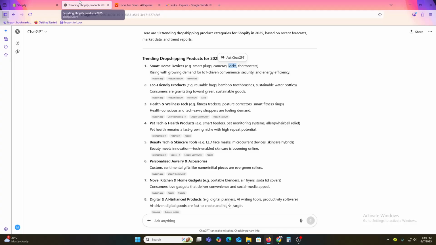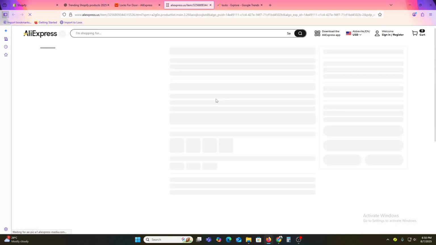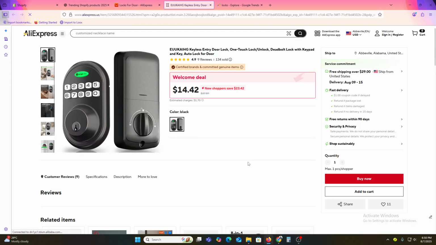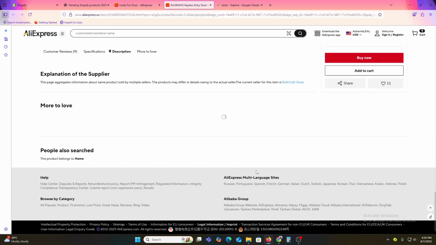Then step 2 is to write a winning product description. You just need to copy your product details or link from AliExpress, paste it into ChatGPT, and say, write a high converting Shopify product description in 100 words. Let's say I love this product, it is affordable and I found it is quite good. So I will find out what the description is.